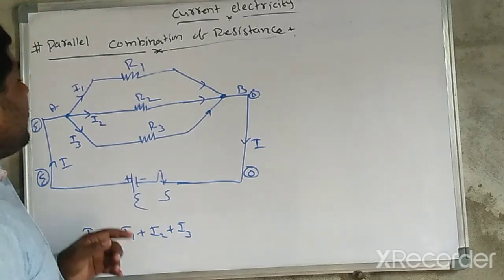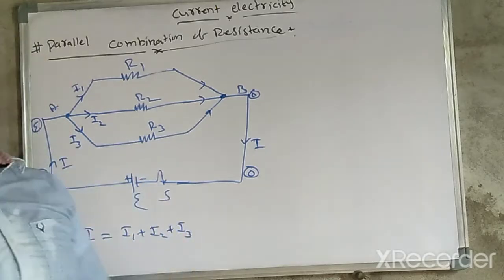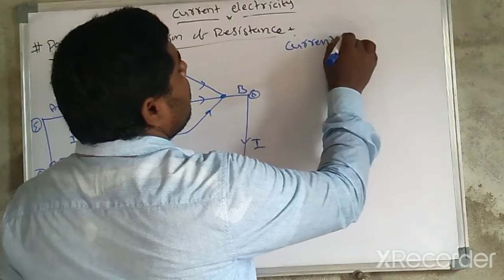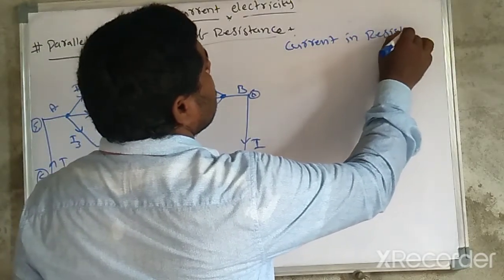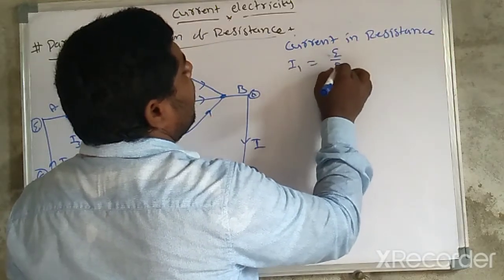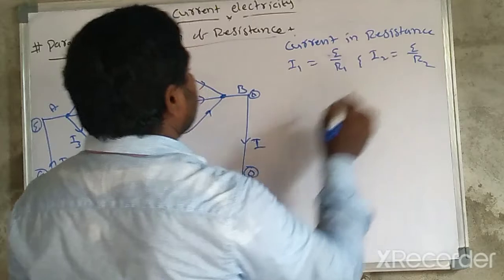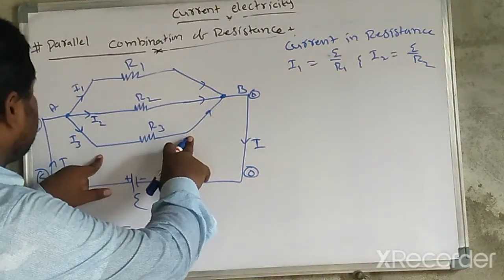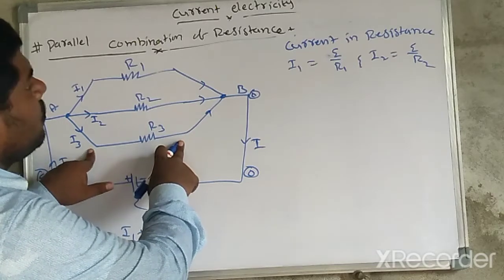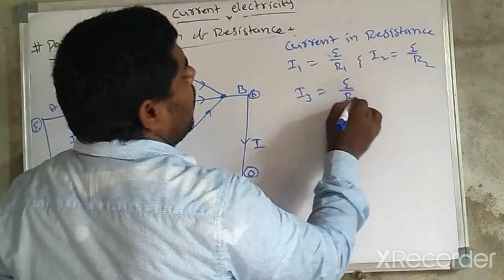So you may find the current in each resistance. I1 is equal to EMF divided by R1, and I2 is equal to EMF divided by R2. Across this one also, it is E minus 0. So E is equal to I3 into R3. So I3 is equal to EMF divided by R3.